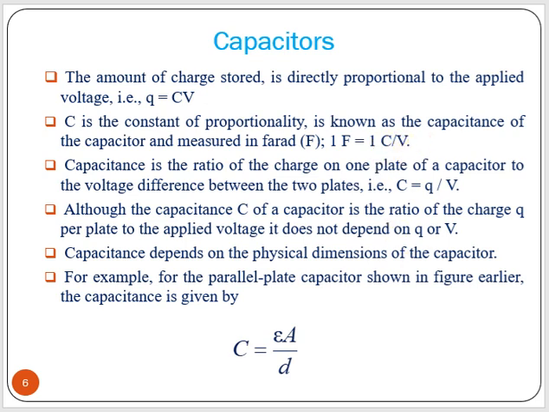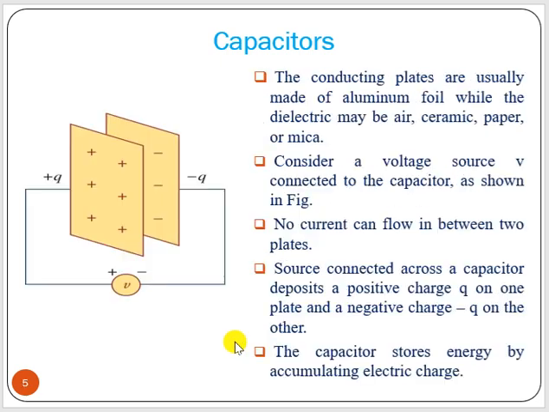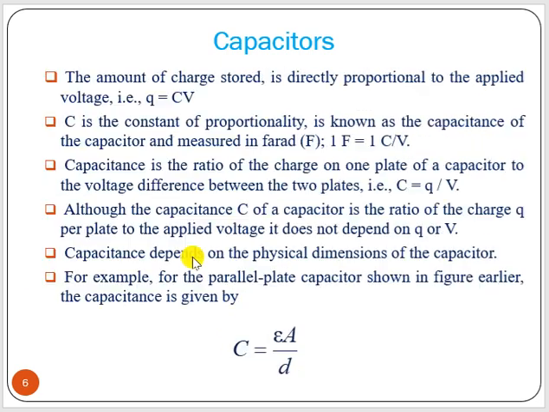Capacitance is the ratio of the charge on one plate of a capacitor to the voltage difference between the two plates, that is C equal to Q by V. Although the capacitance of a capacitor is the ratio of charge per plate to the applied voltage, it does not depend on Q or V. That is the point you have to remember. Capacitance depends on the physical dimensions of the capacitor. For example, for a parallel plate capacitor, this is the figure, where C is epsilon A by D.